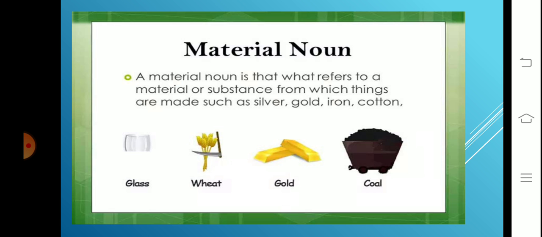The fourth kind of noun is material noun. Here only the definition is there. A material noun refers to a material or substance from which things are made, such as silver, gold, iron, cotton. And wheat, glass, gold, coal. These all are material nouns.